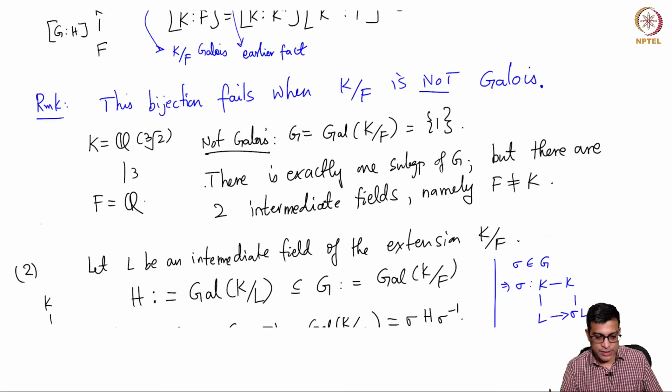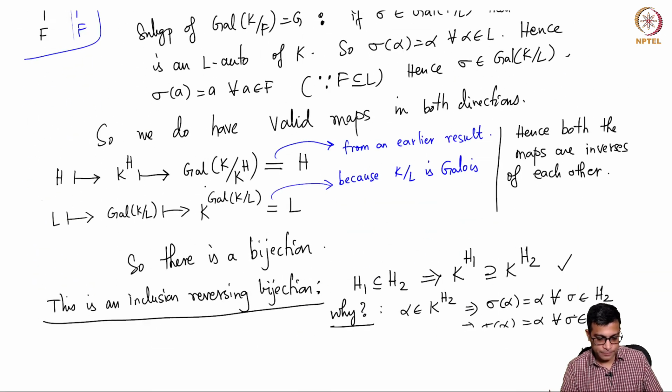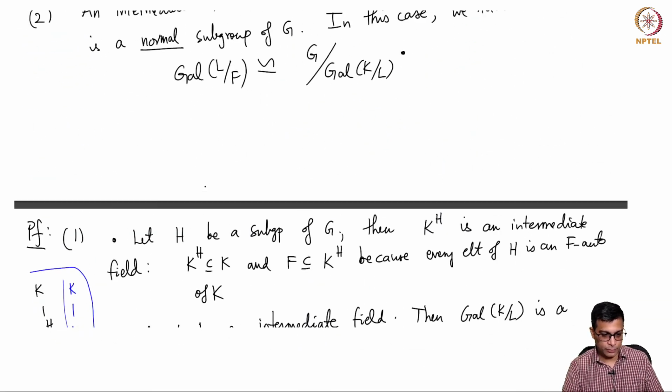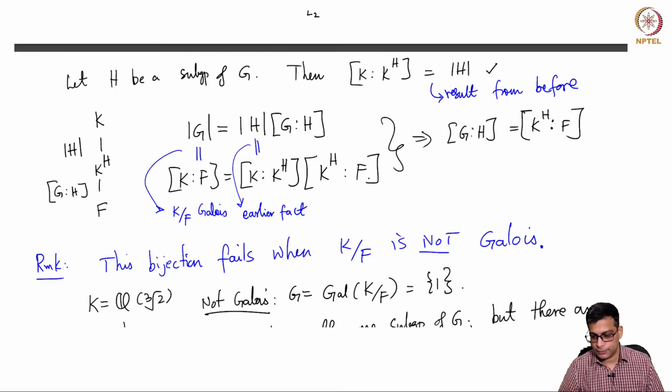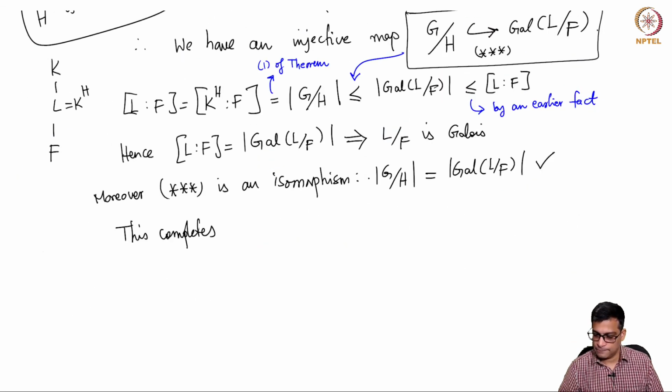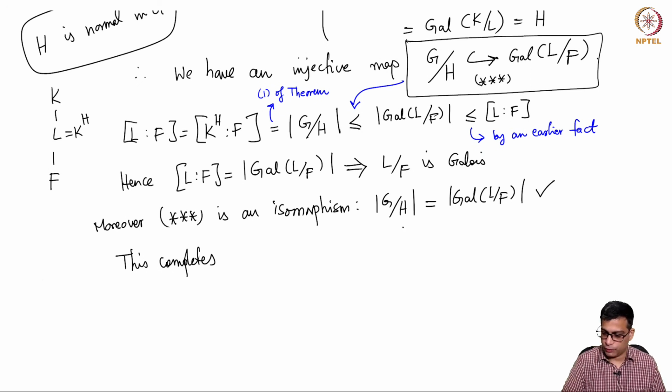The final statement told us that if L is Galois over F, then Gal(L/F) is isomorphic to G mod Gal(K/L), which is exactly what we have.